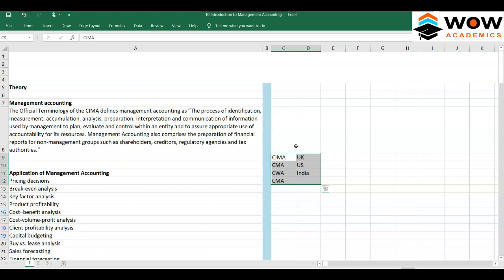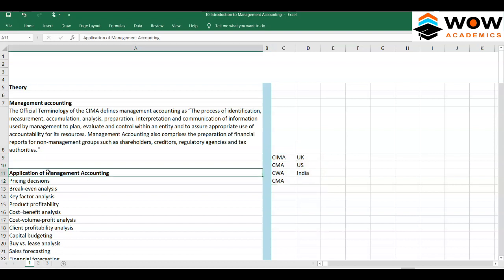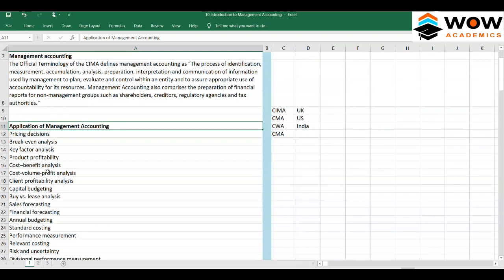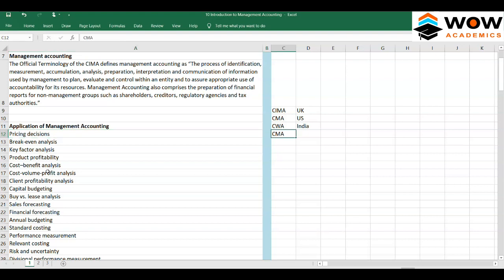So what do management accountants do? Management accountants help in all these kinds of areas. For example, a company wants to price a product. Pricing a product is not such an easy thing. We can't just copy our competitor and price like that. We have to find out a lot of things. To price our product, we need to see what our cost is and what our competition is.